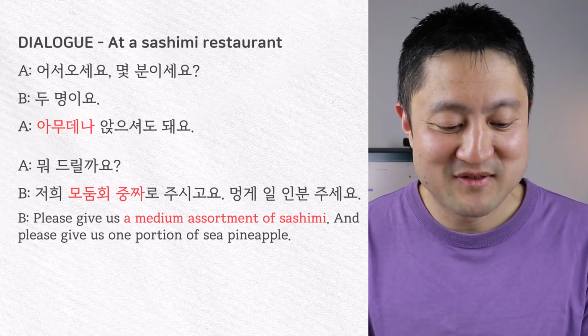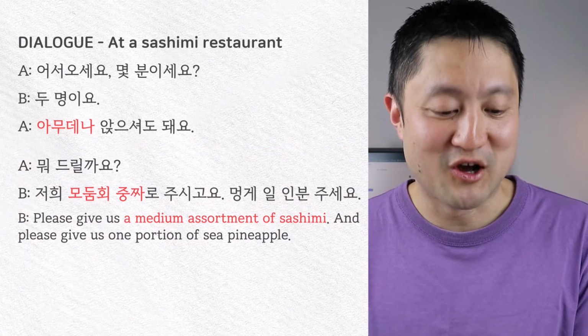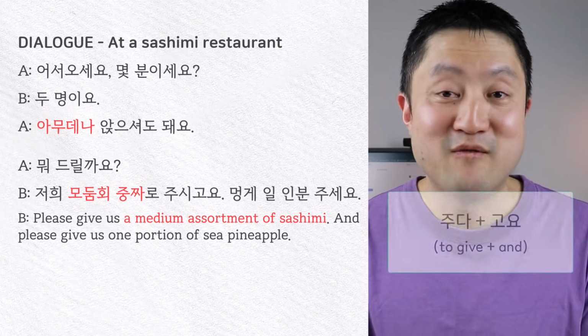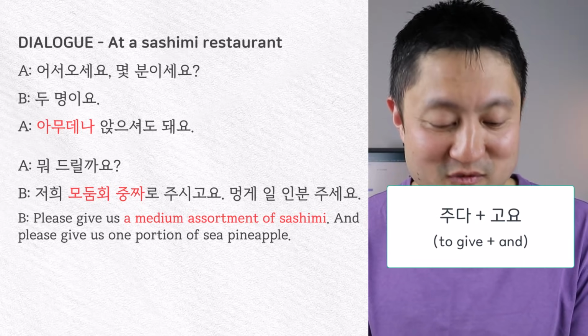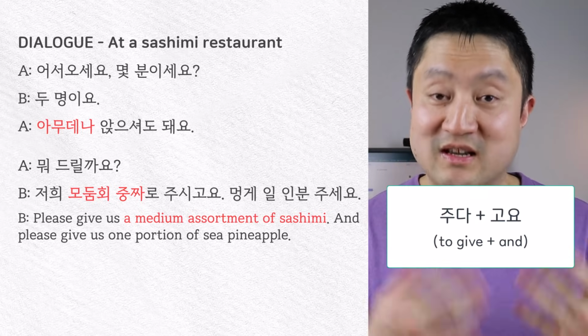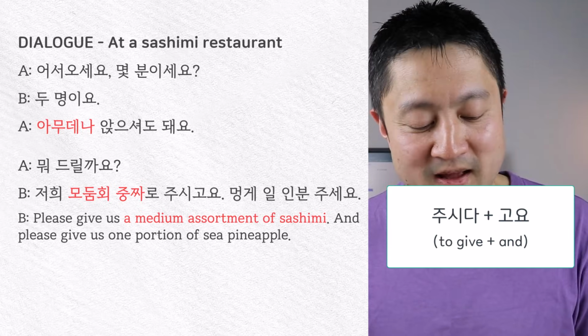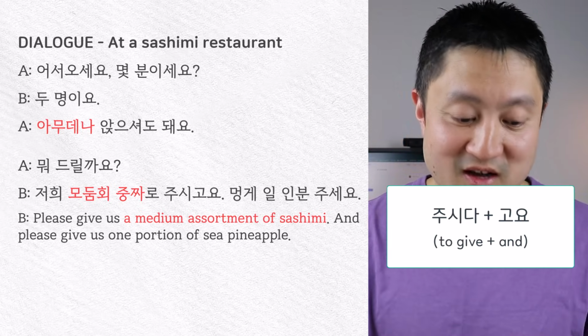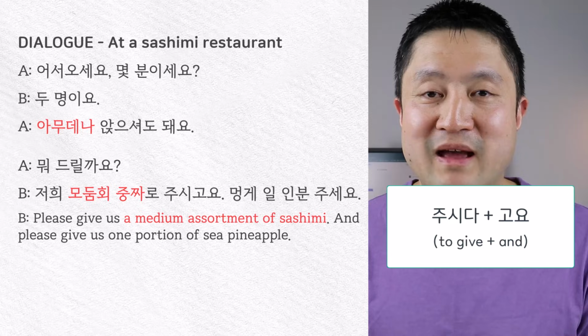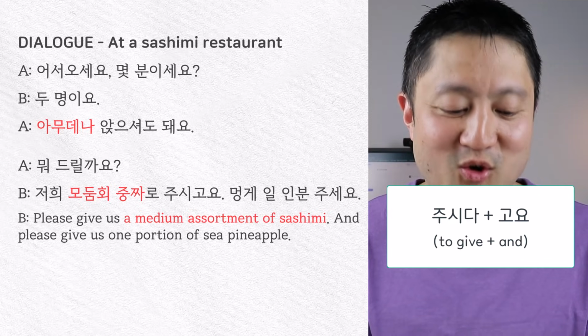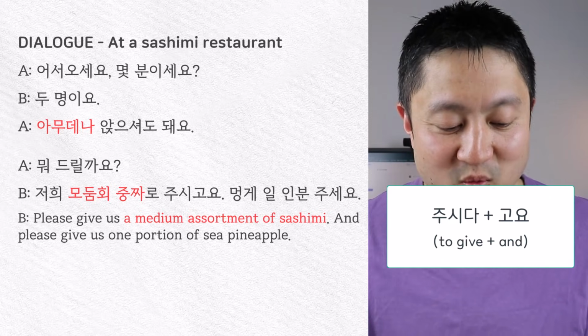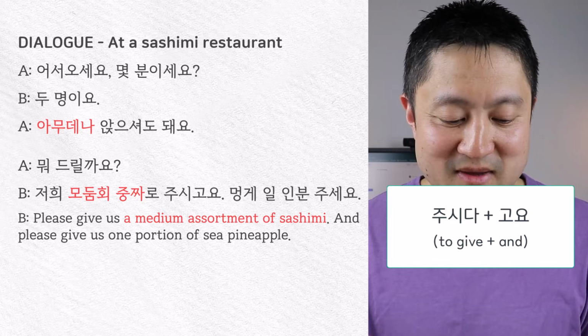Now, lastly, we have this verb phrase, 주시고요. The main verb is 주다, which means to give, but then we change it to its honorific form, 주시다, because the server is going to be giving us the 회. And then we have this ending 고요. Now, why do we use this ending and what does it mean?